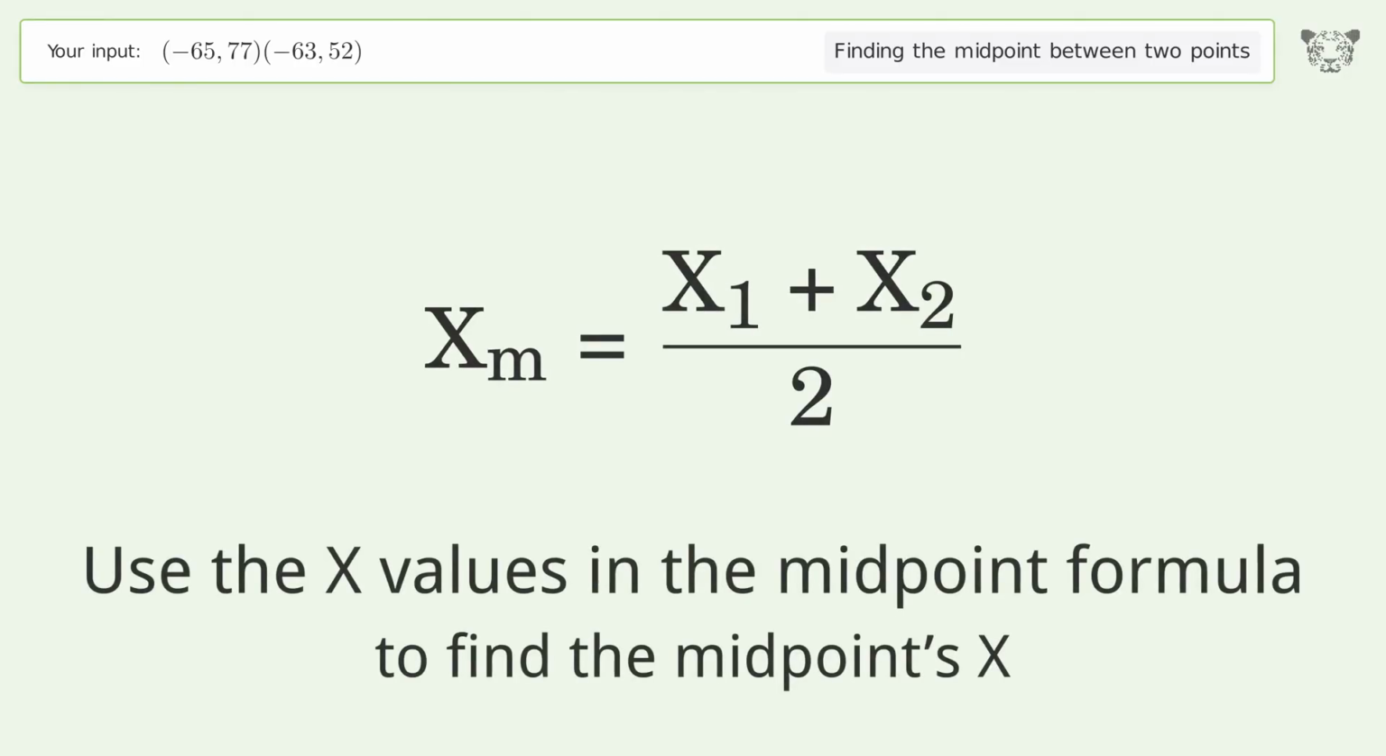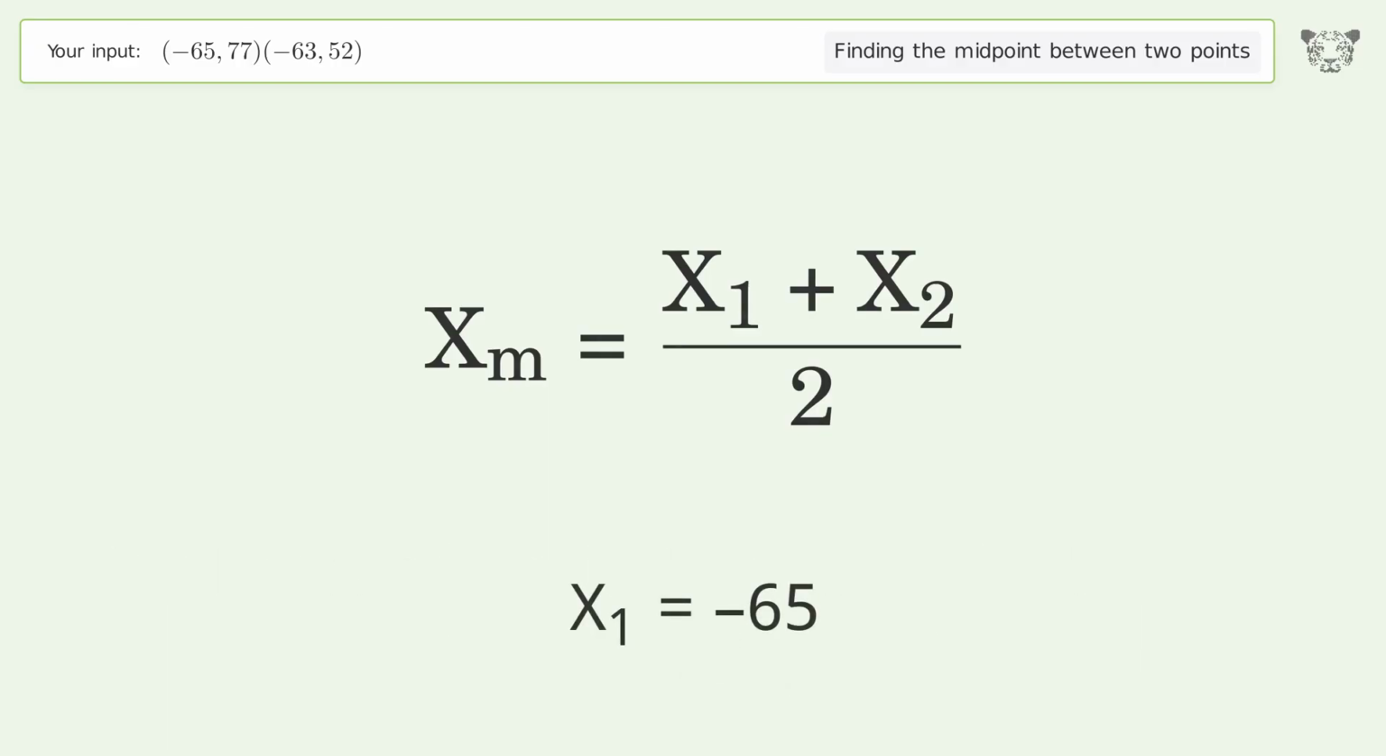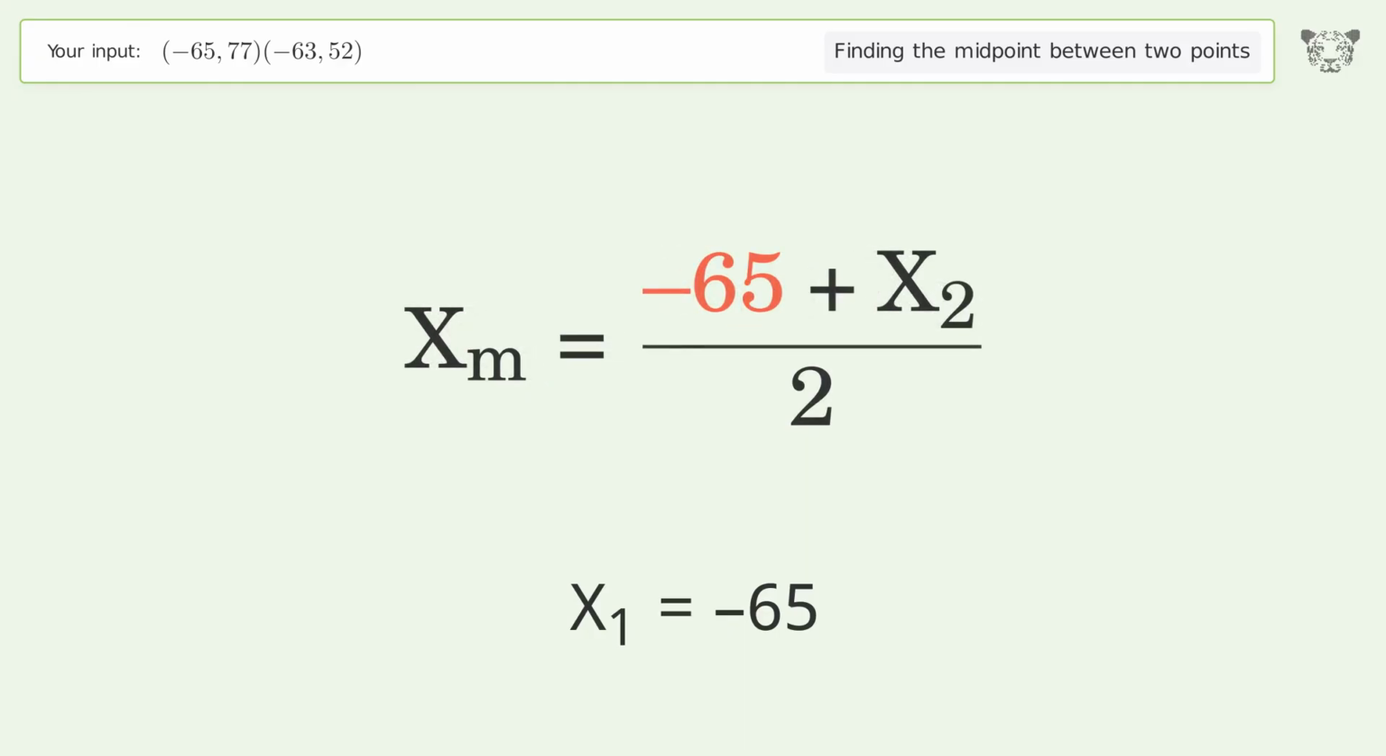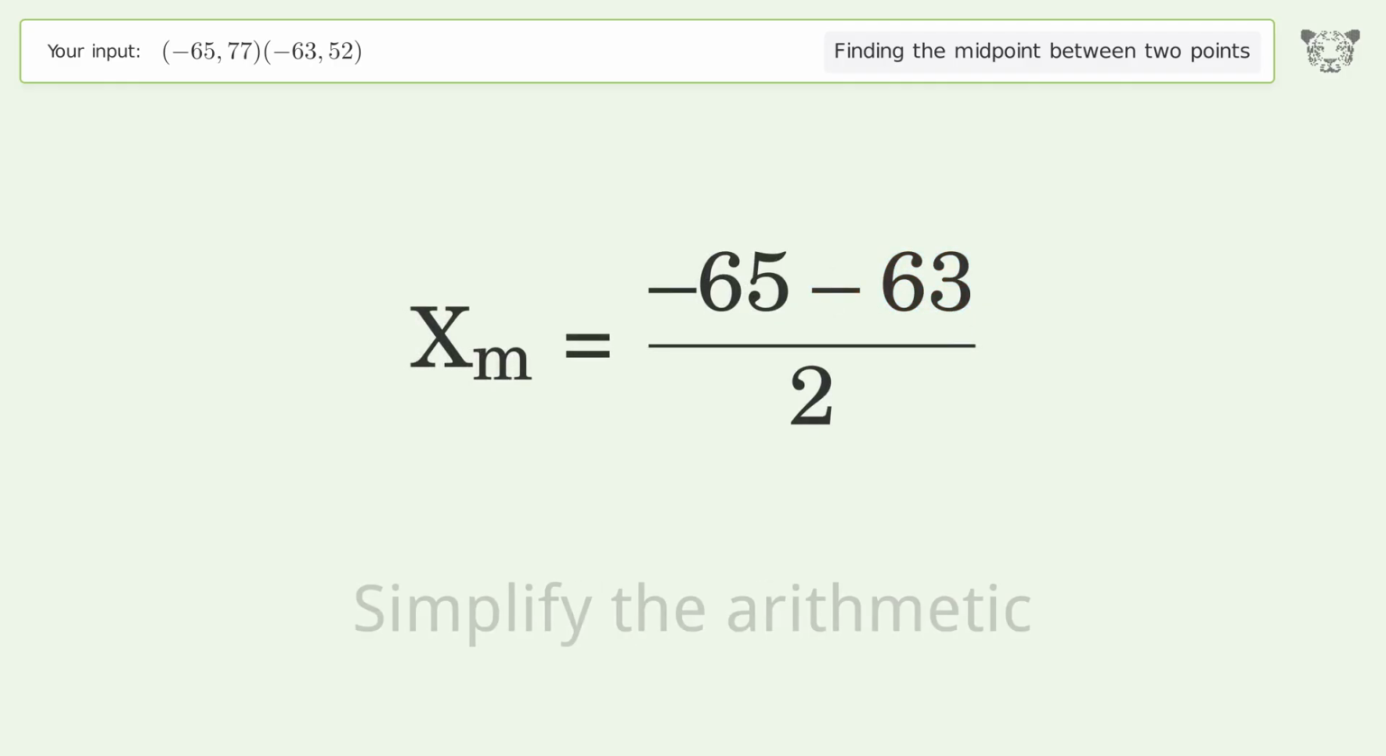Use the x values in the midpoint formula to find the midpoint's x. x1 equals negative 65. x2 equals negative 63. Simplify the arithmetic.